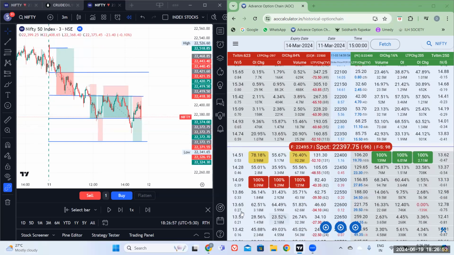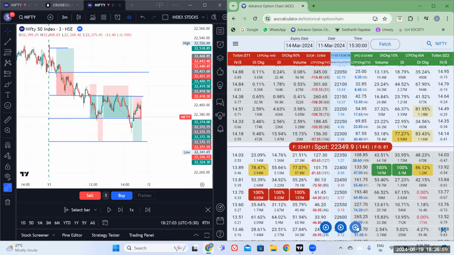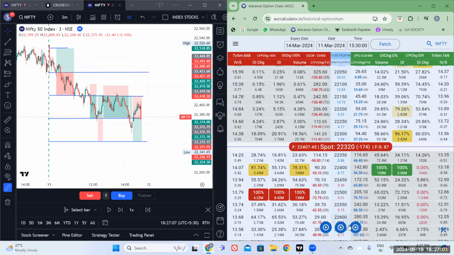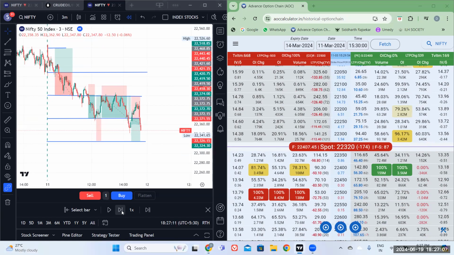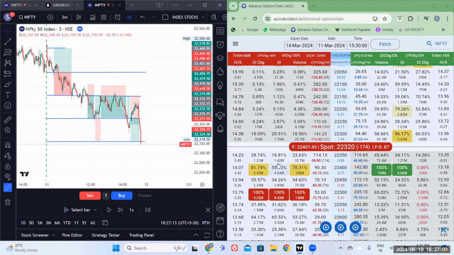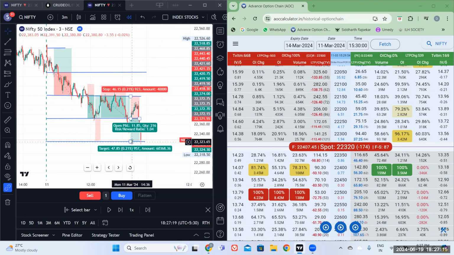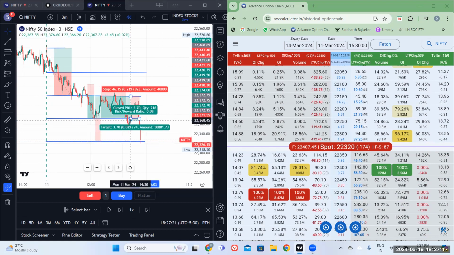This is the data which I'll just forward. And what happened? Oh my God, our third trade worked. But anyway, it exited at the cost because of the decision taken.